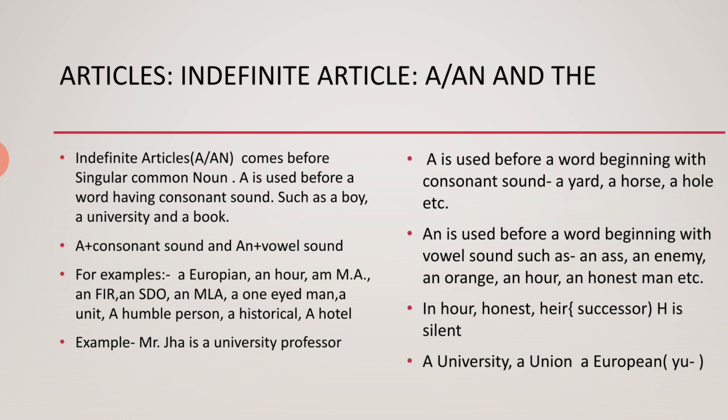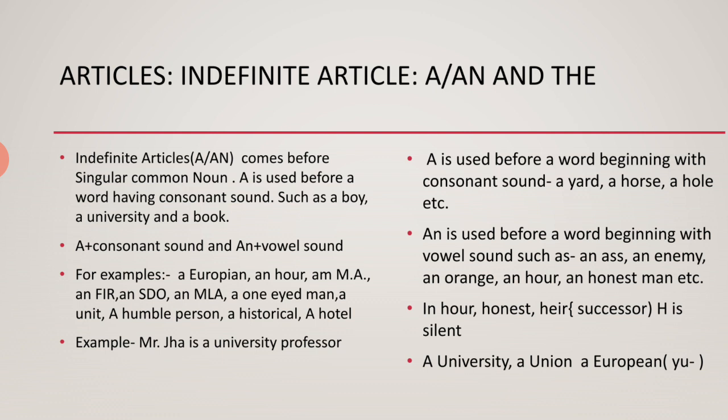Just look at an FIR, an SDO, an MLA. Look at the phrase one-eyed man. Once again, you have to remember: O is a vowel letter, but it is producing the sound of one, W-O-N, and W stands for a consonant, and that's why I have used a.